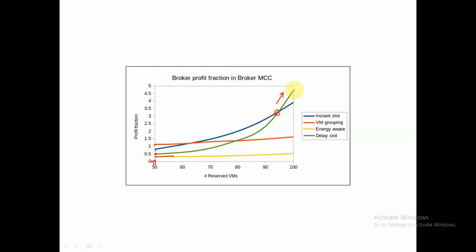So if the broker starts with a higher number of initial reserved virtual machines, then in case of the delay slot scheduling algorithm, the broker can have maximum profit, that means maximum return on investment. So this curve will grow if we again increase the number of reserved virtual machines, and it will go something like this. So it will always be higher than instant scheduling as well as all other scheduling algorithms, provided that the number of reserved virtual machines is higher.